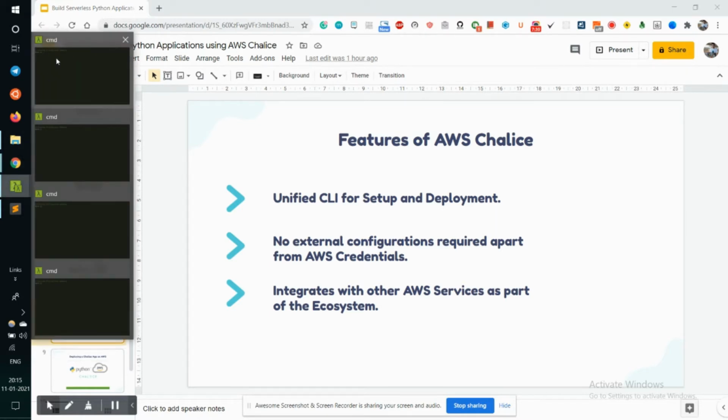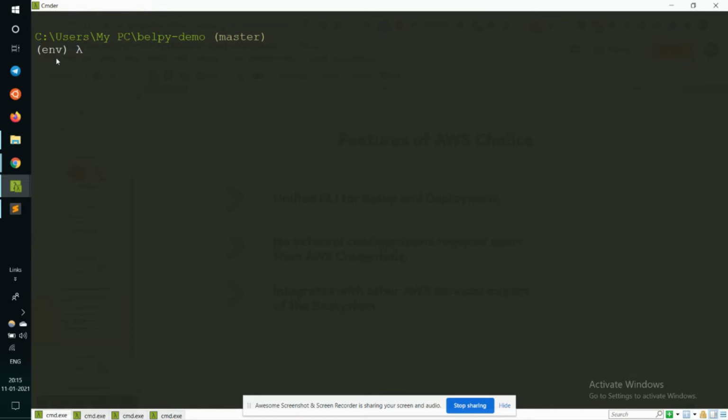I have already created a folder up here that will serve the purpose of setting up a Chalice application. So let's see how we can actually make use of it. I have set up a virtual environment, which you can possibly do as well. Chalice comes with a handy command line interface tool, which can be installed by pip, that allows us to set up a Chalice project automatically, test it, and deploy it as well. With Chalice, we can focus only on writing the code that matters, while leaving the deployment and management part to the AWS resources to take care of.